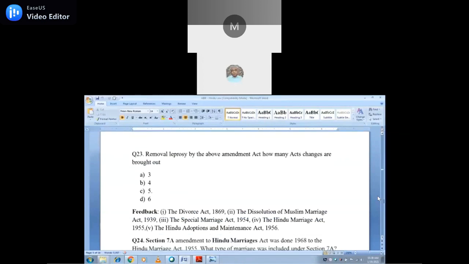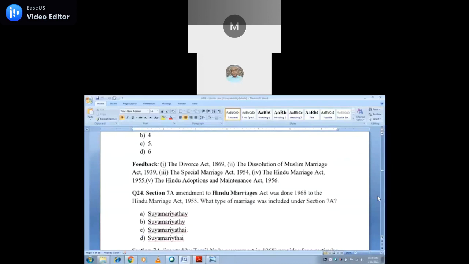Removal of leprosy by the above amendment act: how many acts are changed? 5. What are they? Read here now. The Divorce Act 1869, the Dissolution of Muslim Marriages Act 1939, the Special Marriage Act 1954, the Hindu Marriage Act 1955, the Hindu Adoption and Maintenance Act 1956.